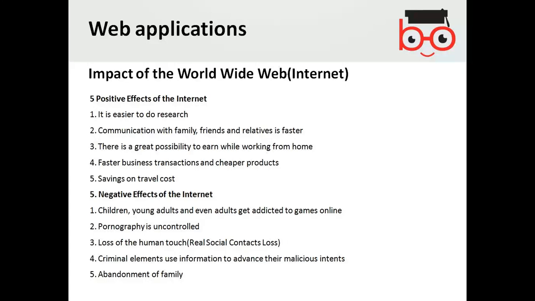Criminal elements use information to advance their malicious intents. Abandonment of the family. Probably you don't concentrate on your family as well. You are only focusing on the computer, internet, social media, games, videos, and songs, whatever you consider. So they keep you away from the family. So there may be many more negative aspects and many more positive aspects.